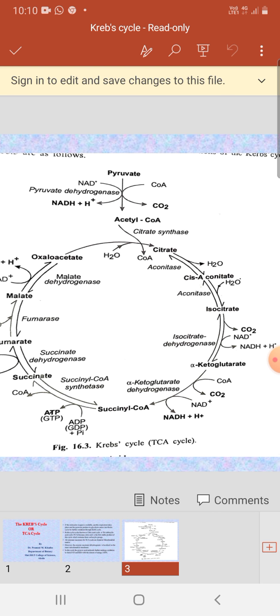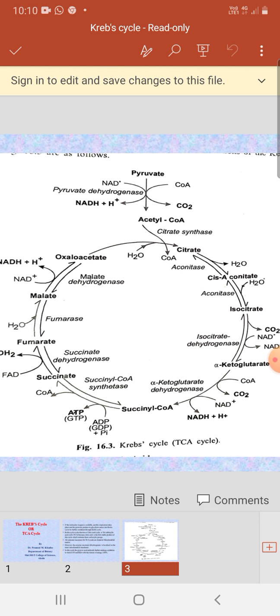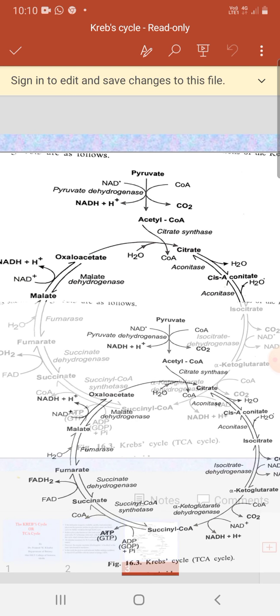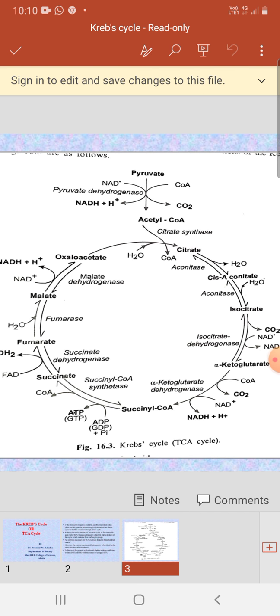One molecule of CO2 is released and NAD plus is reduced into NADH plus H plus. Now acetyl coenzyme A is ready to combine with oxaloacetic acid, a 4 carbon compound, also called oxaloacetate.